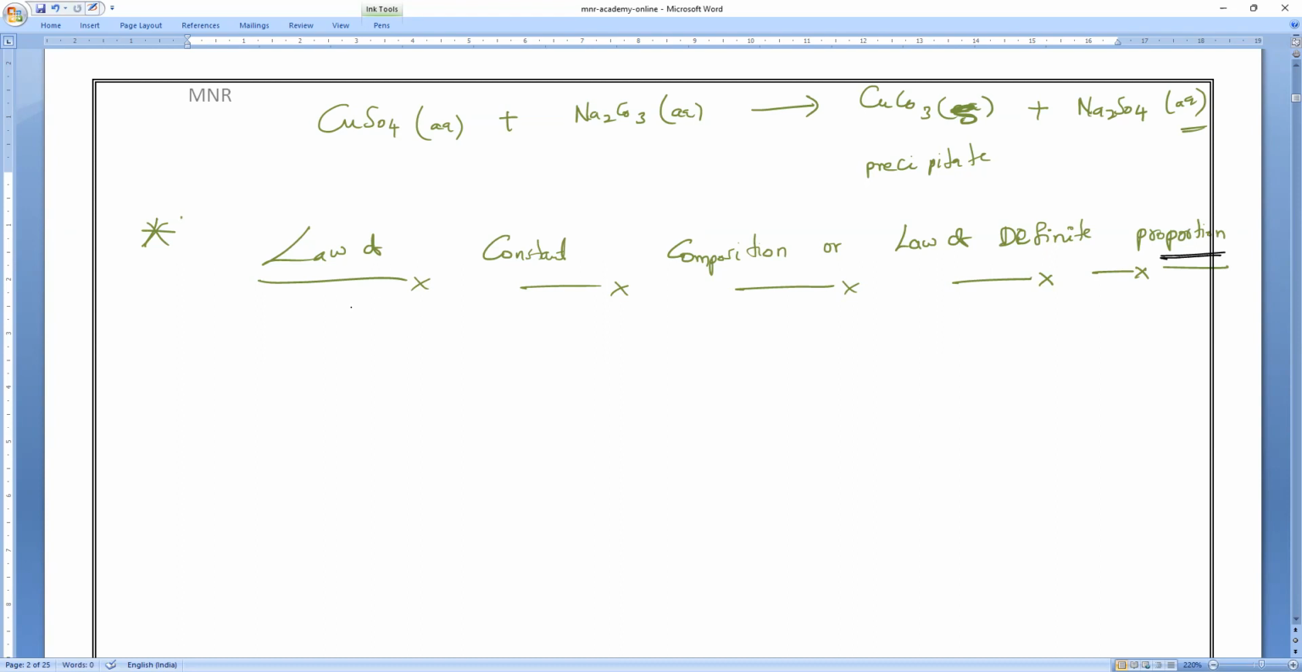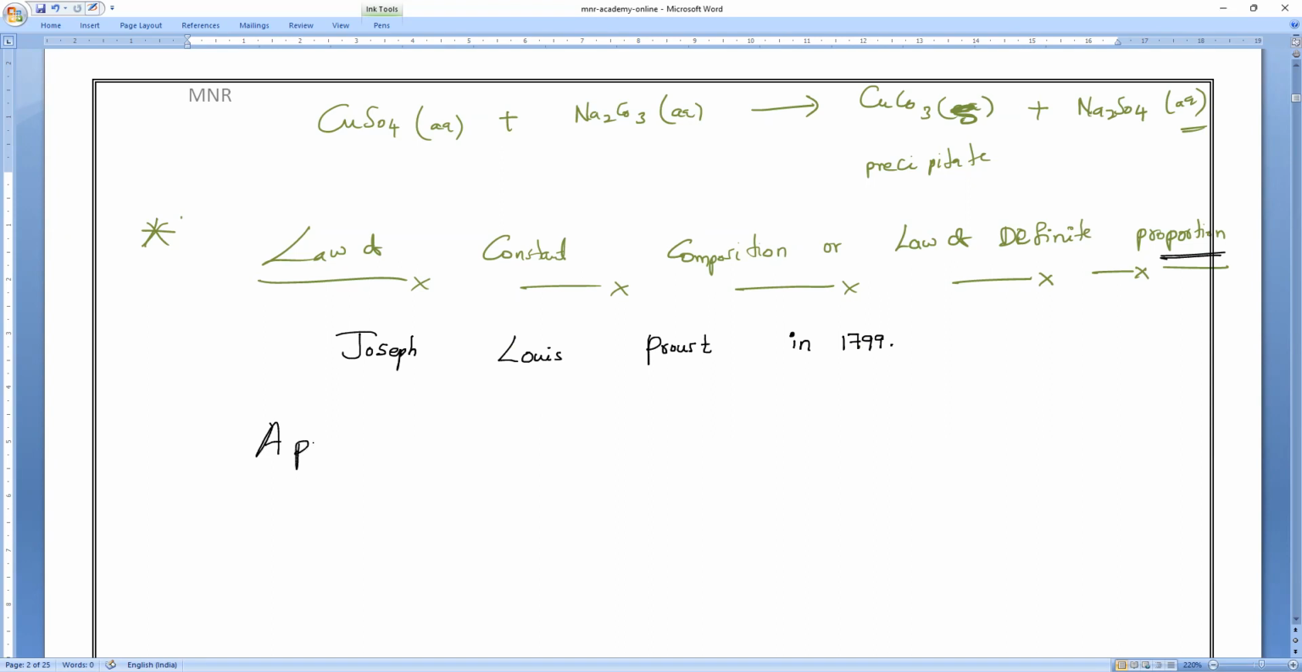So this law was given by Mr. Joseph Louis Proust. What is the name, everybody? Joseph Louis Proust, in the year 1799. Who has given this law, everybody? Joseph Louis Proust. Okay. So according to this law, write it, everybody.